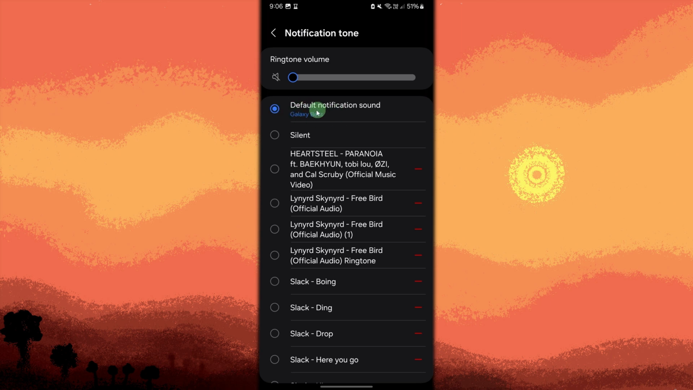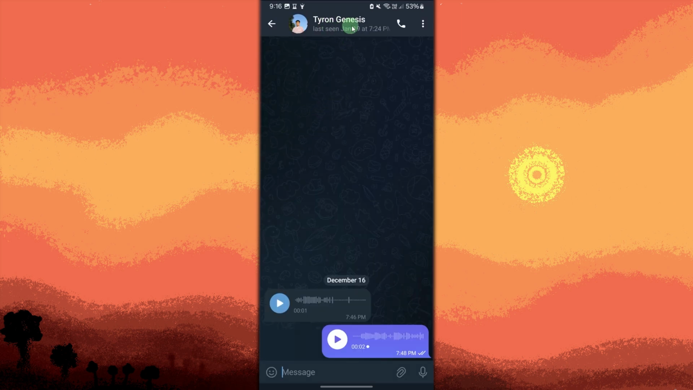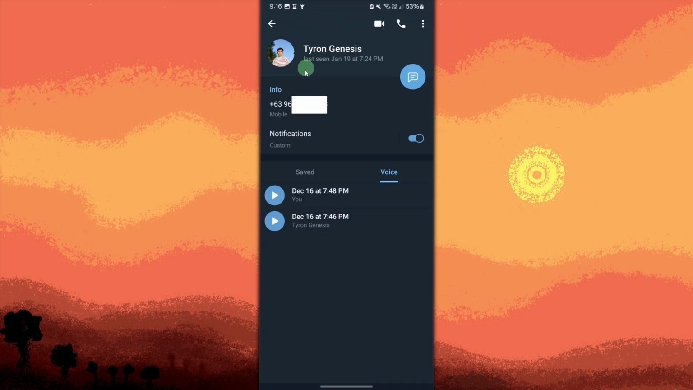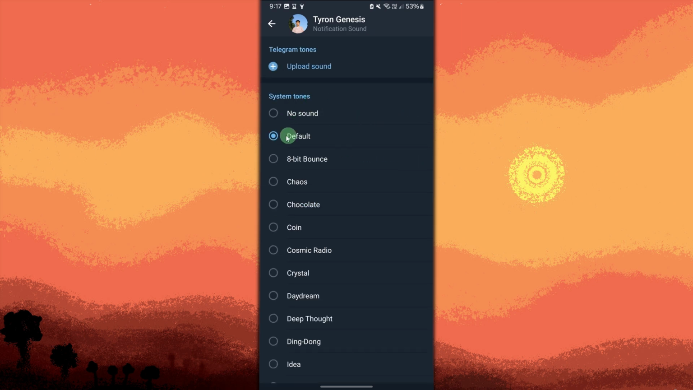Now, how about Telegram? Open the Telegram app and go to a specific chat. Tap the contact's name or group title. Then tap on the name of the contact. Tap Notifications. Then tap Customize, and go to Sound. Tap to choose the desired sound from the list or add a custom one.